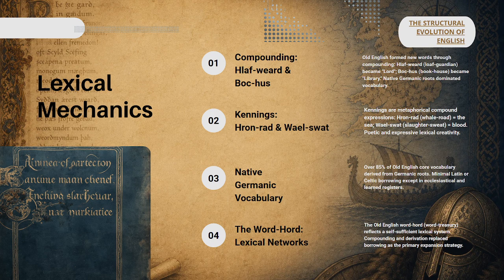Over hundreds of years, this word turned into our modern word Lord. They also loved using poetic metaphors called kennings. They called the sea the whale road, and they called blood battle sweat. They called their vocabulary a word hoard or a word treasury.